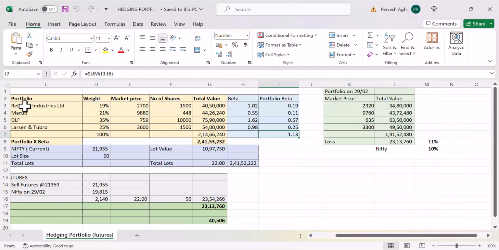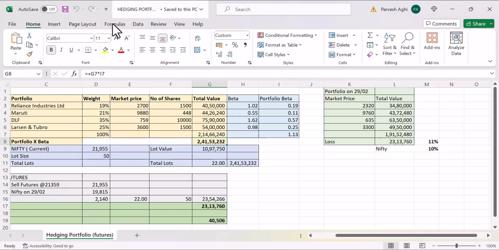Okay, fine. Now Nifty is currently trading at 21,955. I just changed the numbers because I wanted to make it a little simpler. Maybe it's around 21,600. The lot size is 50. Now first of all, let's go to the portfolio. Portfolio is 2 crore 14 lakhs. I made it 2 crore 41 lakhs.